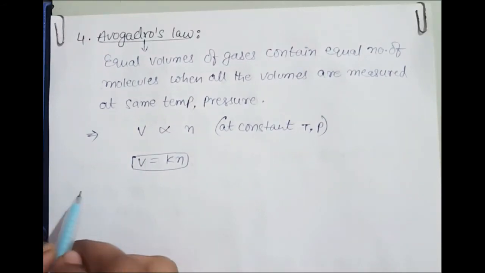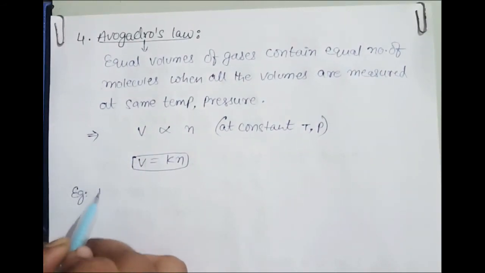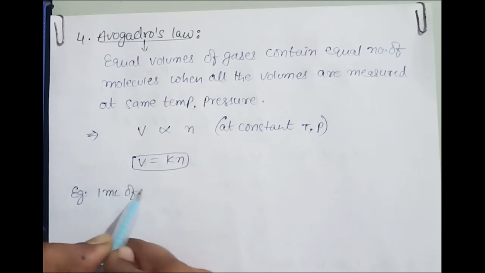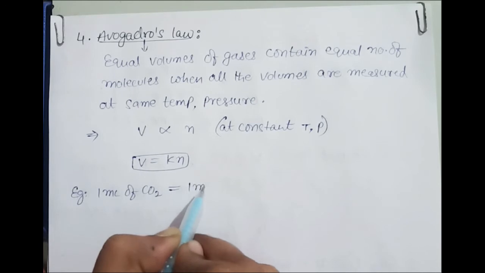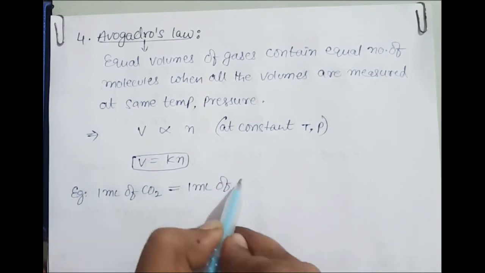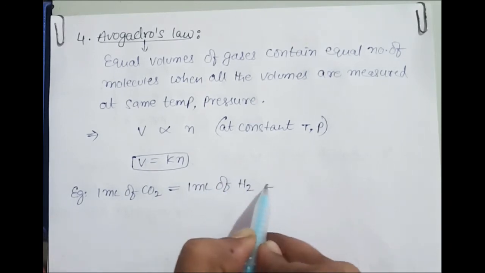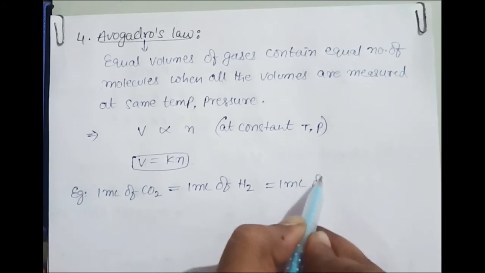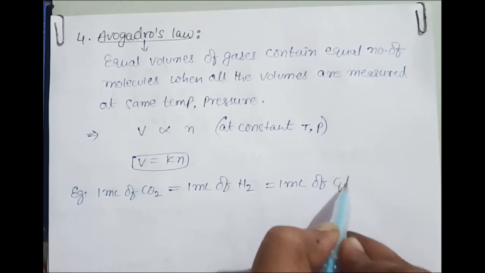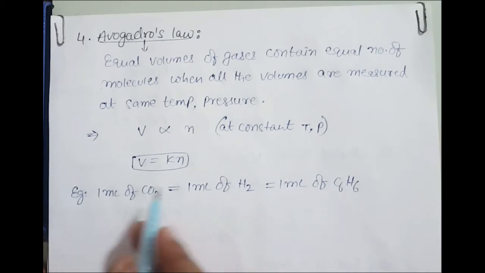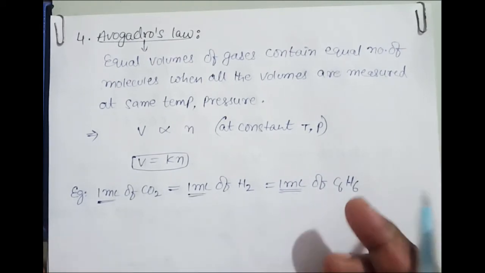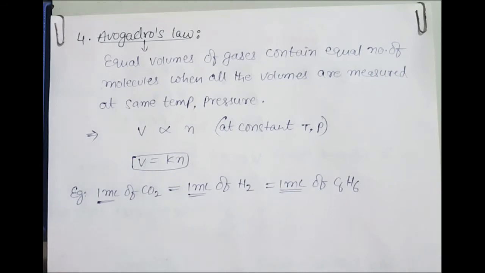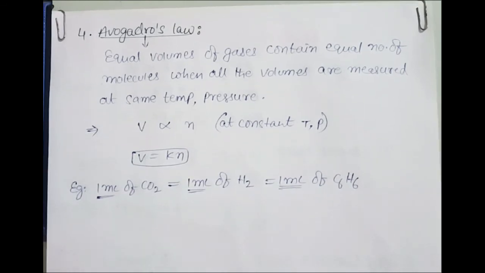It means 1 ml of carbon dioxide will have the same number of molecules as 1 ml of hydrogen, and the same number of molecules as 1 ml of benzene, etc. But when all these volumes are measured at the same temperature and pressure, this is Avogadro's law statement.